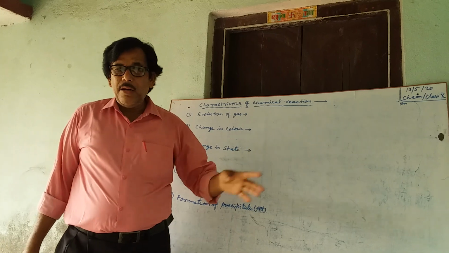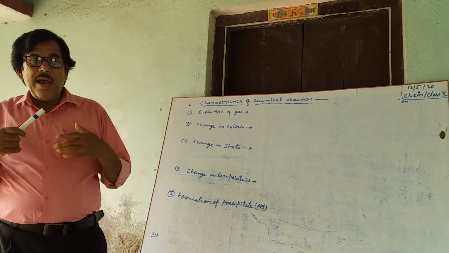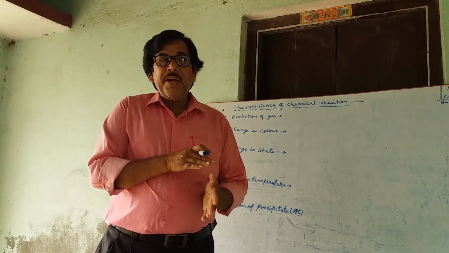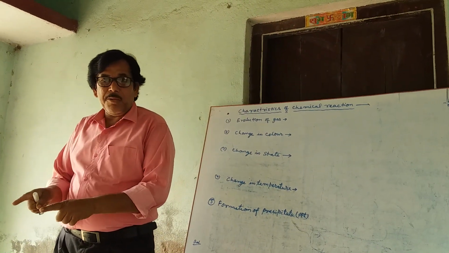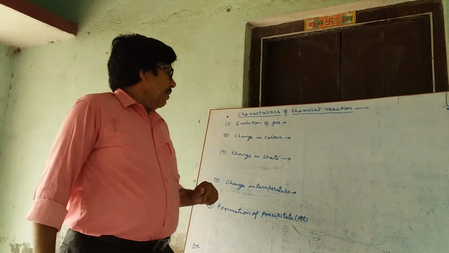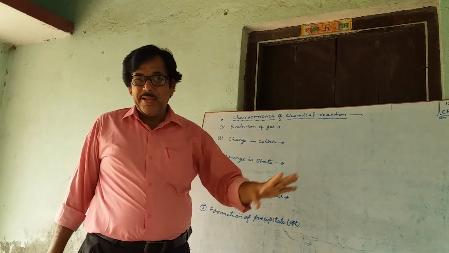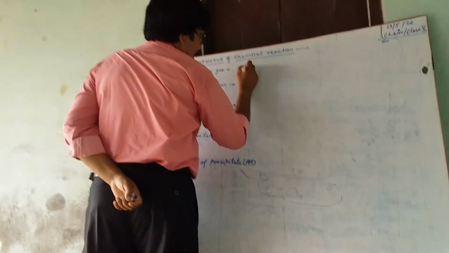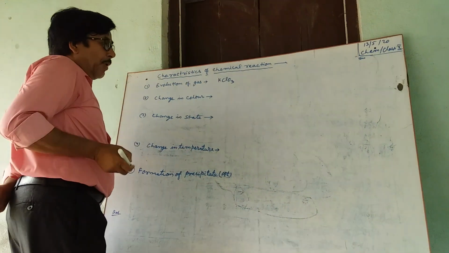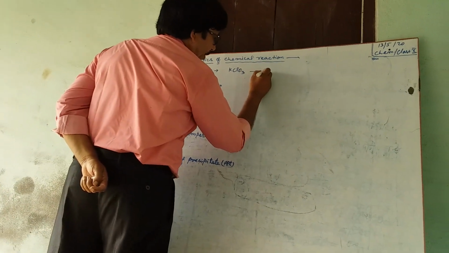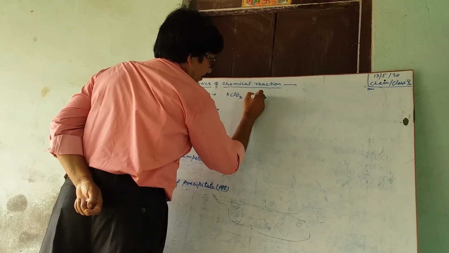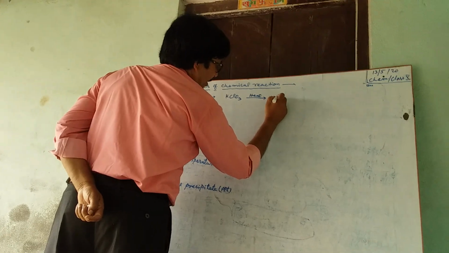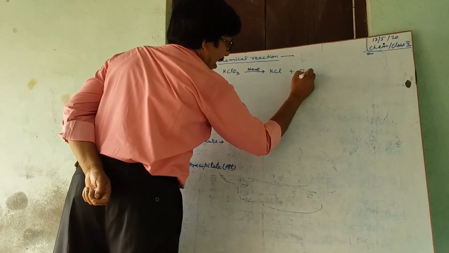Characteristics of chemical reaction. These are the characteristics that indicate whether a chemical reaction is taking place or not. First, evolution of gas. Example, KClO3. When potassium chlorate is heated, it will form potassium chloride and oxygen gas evolves.